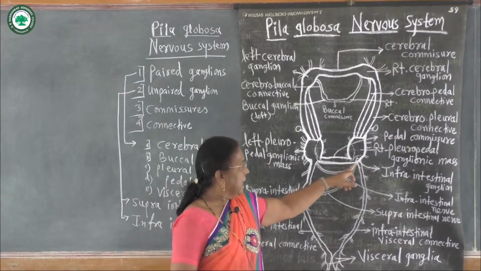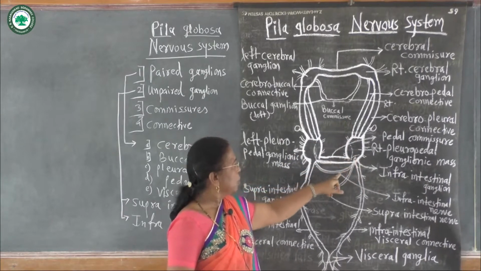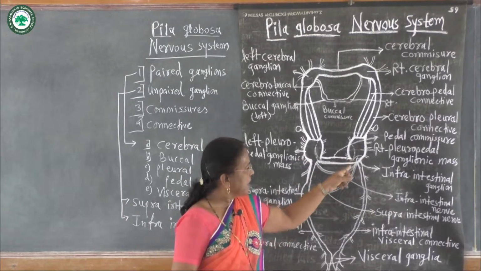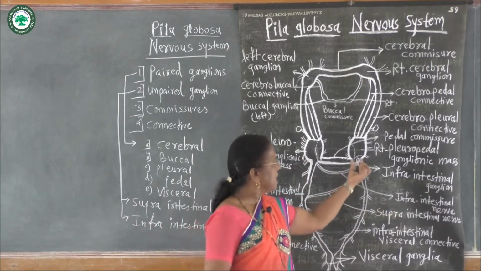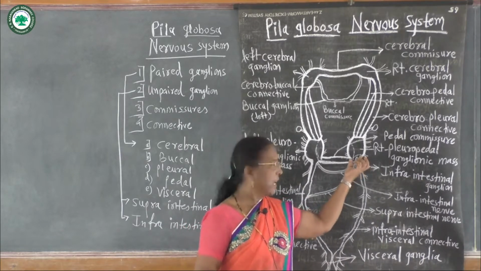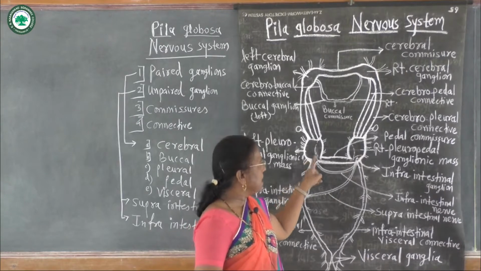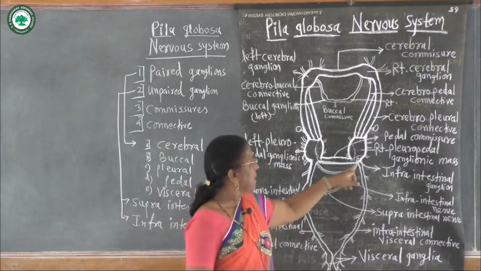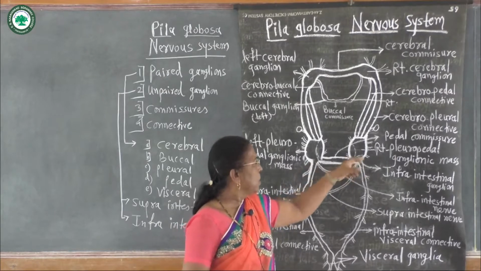Ventrally, a delicate nerve arises from the right side of the pleuropedal ganglionic mass and joins with the left side pleuropedal ganglionic mass. This delicate nerve is called infraintestinal nerve because it arises from a single ganglion, called the infraintestinal ganglion, and it joins with the left side pleuropedal ganglionic mass. This infraintestinal nerve joins both the pleural ganglions from the outside.